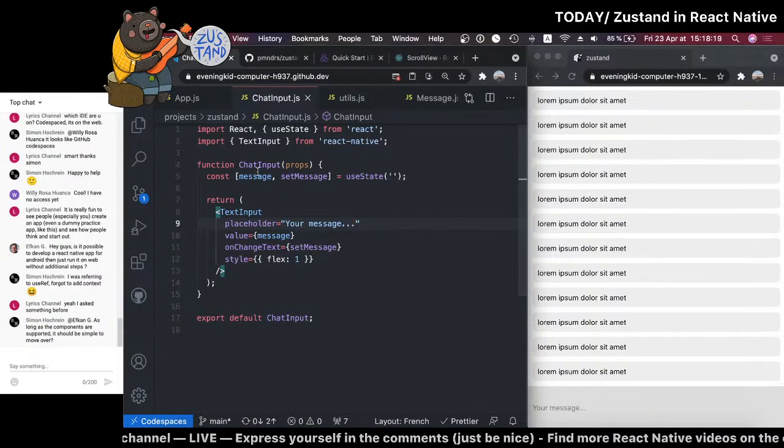But inside function components, if you don't use ref, it will be regenerated every single time. So if you want to keep a value across all re-renders, that could be an object, that could be an array, you want to use useRef. And that's actually why we use it for animations when you want to store an animated value, because if you don't have useRef, then it will be recreated every single time, which is really something you want to avoid.